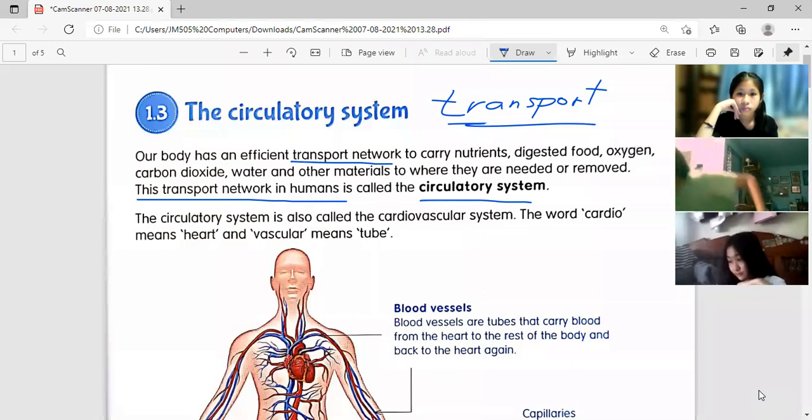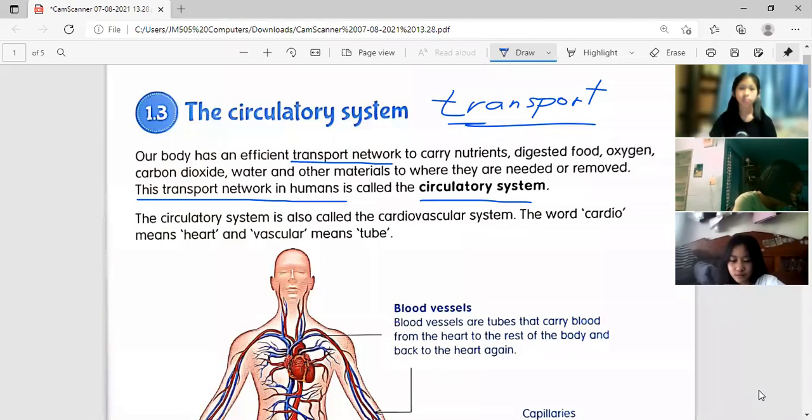And this circulatory system is our transport network, meaning it carries the food, nutrients, oxygen, carbon dioxide, water, and other minerals throughout our body.